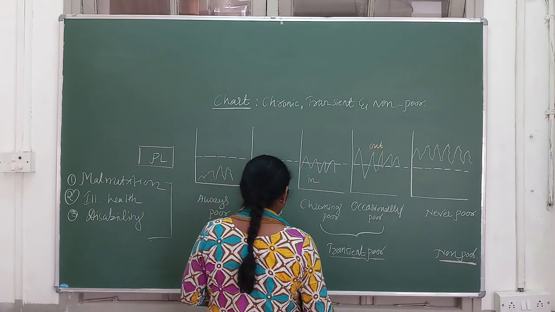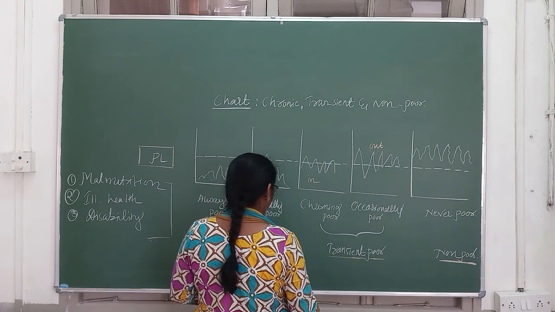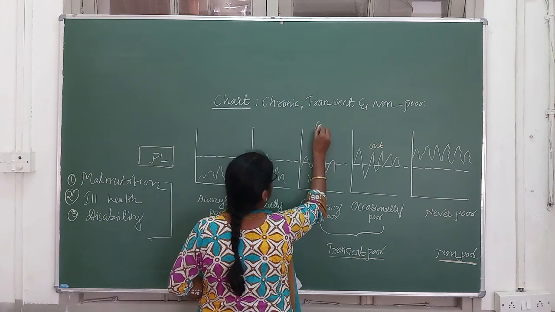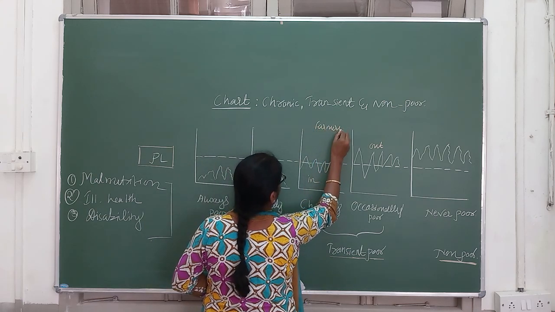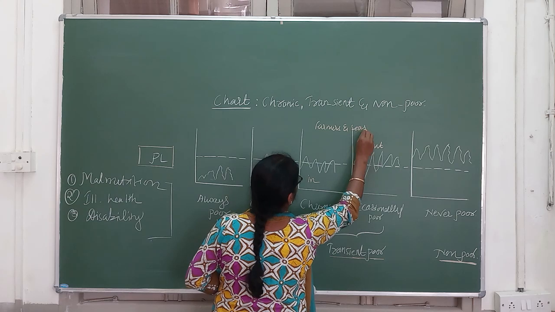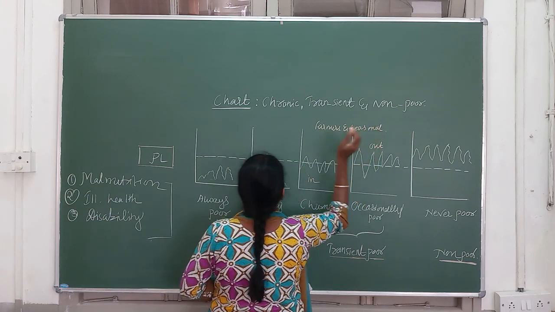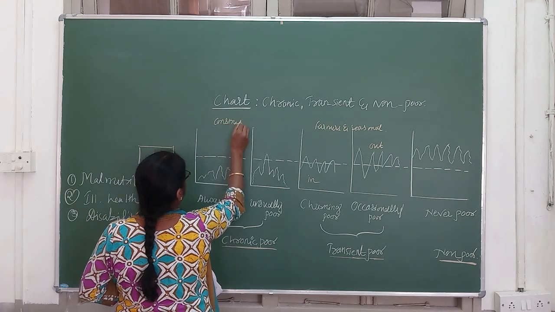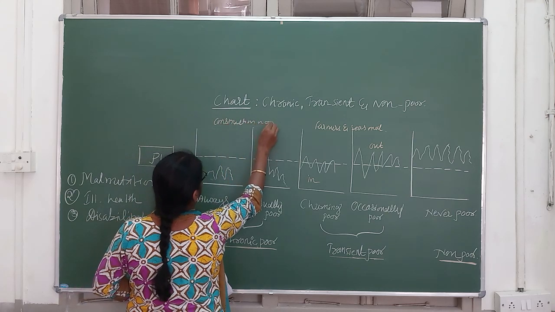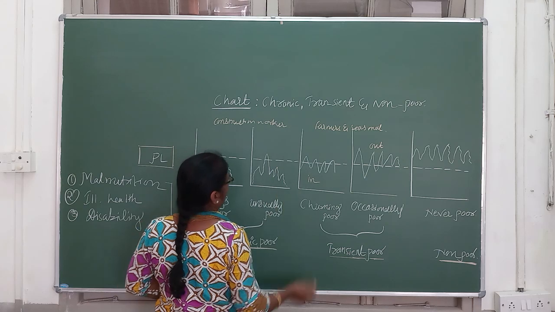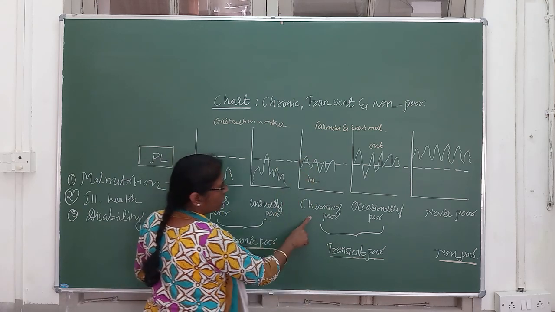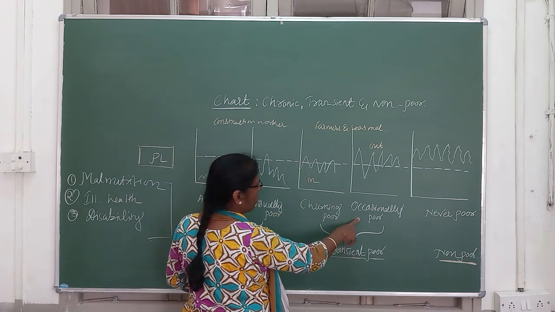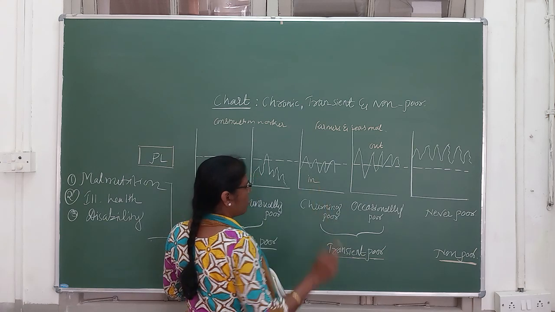So the best example is farmers and seasonal workers. Here, construction workers. Example. Am I right? Okay. So churning poor and occasionally poor.